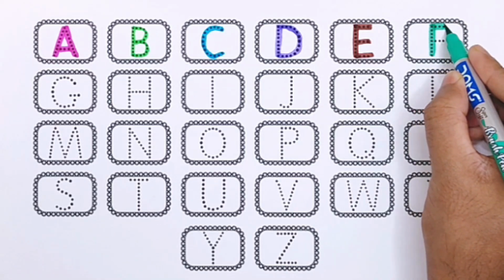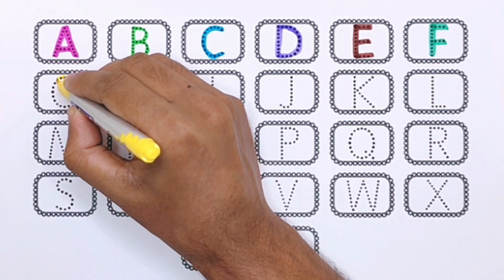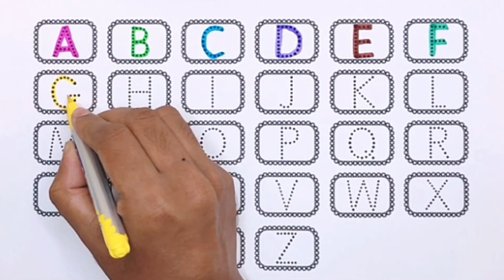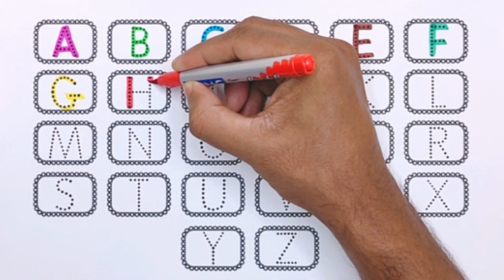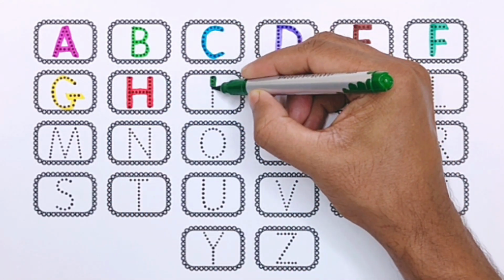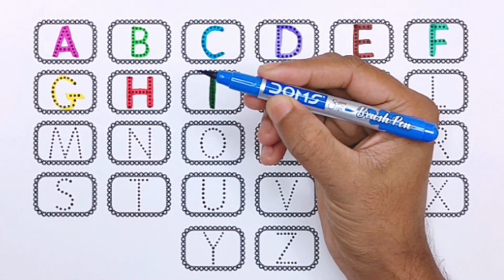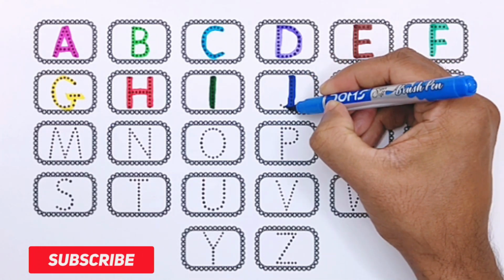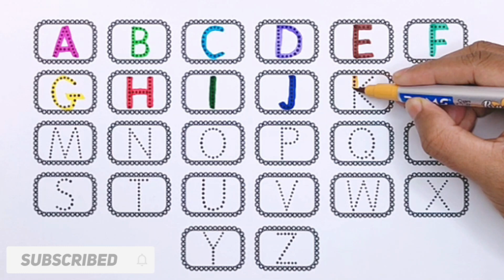F for frog. Yellow color. G for giraffe. Red color. H for helicopter. Green color. I for Iceland. Blue color. J for jelly. Yellow brown color.